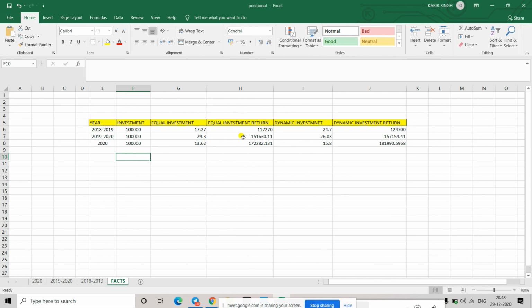If you invest in a bank, you will hardly get 25,000. So here you are getting 3 times that. If you would have invested dynamically, you would have almost made 82,000, just by an investment of 1 lakh. So this is the safe kind of investment which you can do. Understood this point?